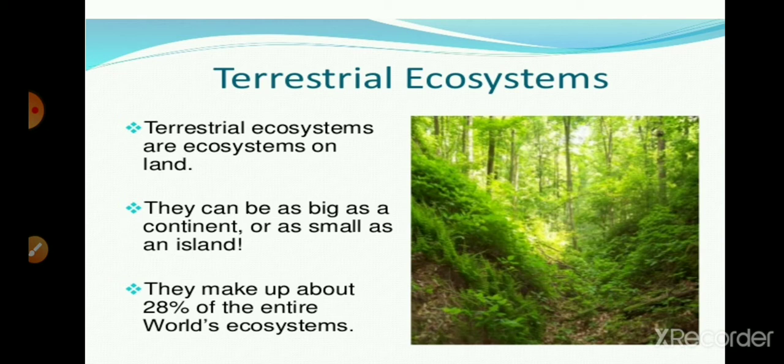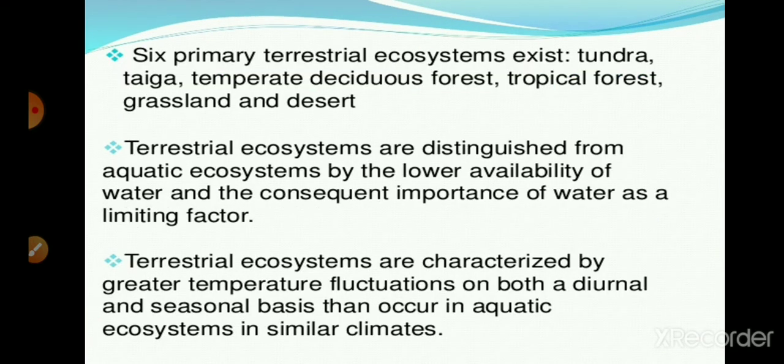So this terrestrial ecosystem can be as big as a continent or as small as an island. We know that there are about 7 continents present on planet Earth, and an island is a small land which is surrounded by water. So it can be as big as a continent or as small as an island. About 28% of the world ecosystem consists of the terrestrial ecosystem, and this ecosystem has variation due to its abiotic factors, because these abiotic factors have a great impact on the characteristics of the flora and fauna of living things.